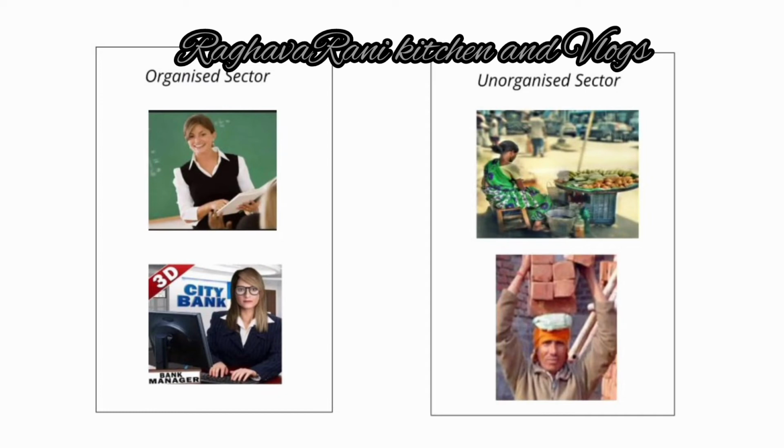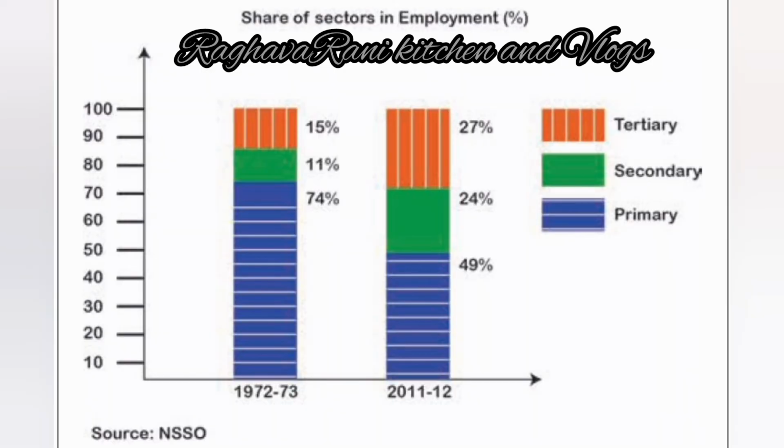Here we can understand the difference between the organized sector and the unorganized sector with the help of examples given in our textbook. We have understood how these three sectors contribute to the GDP of the nation, how people are engaged in these three sectors, and what percentage of GDP they contribute. Now we discuss, for example, Narsima, who works in a government office.